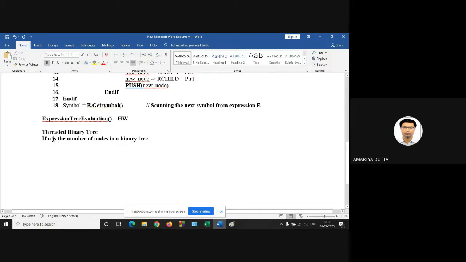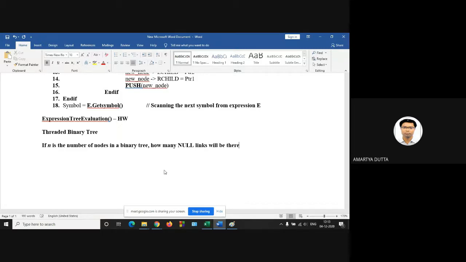Suppose n is the number of nodes in a binary tree. Then how many null links will be there?